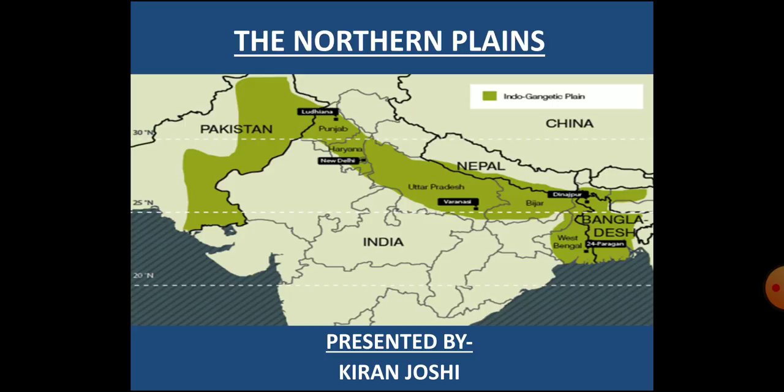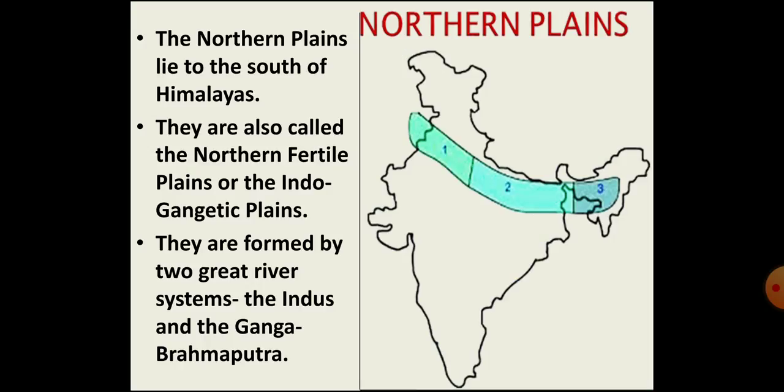Here I am presenting the video on the topic the Northern Plains. Children, the Northern Plains are located to the south of the Himalayas. These Northern Plains are also called the Northern Fertile Plains because they are very fertile land. They are also called the Indo-Gangetic Plains.